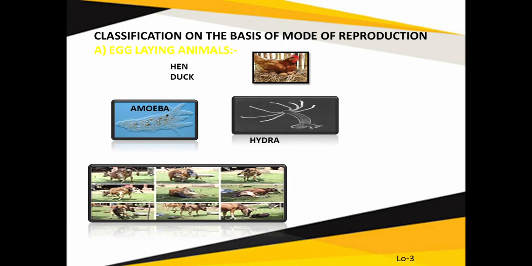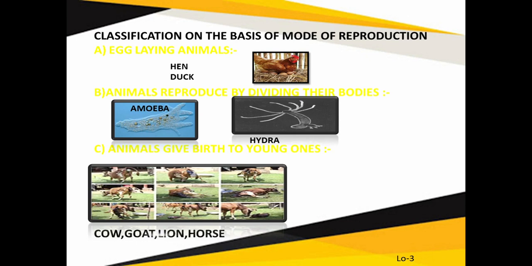On the other hand, a few animals like amoeba and hydra reproduce by splitting, dividing their body and finally forming a new individual, a new cell. The next category is animals which give birth to young ones, like you have seen in your surroundings: cow, horse, even lion. Human beings are included in them, goat. All of them give birth to young ones.